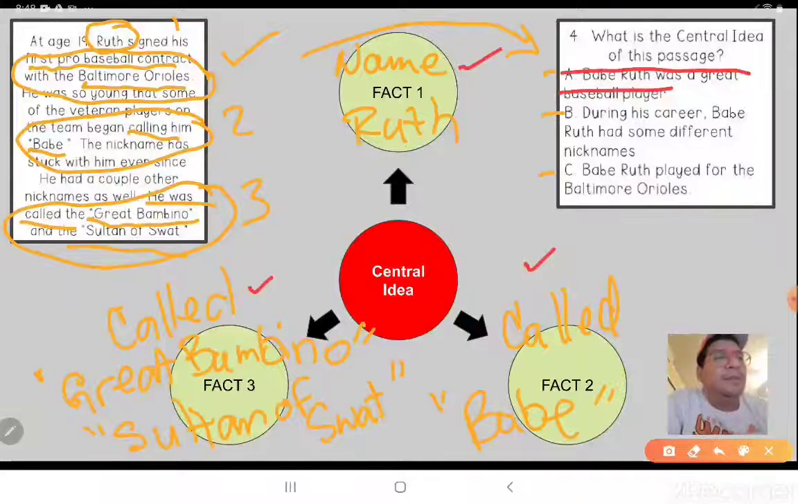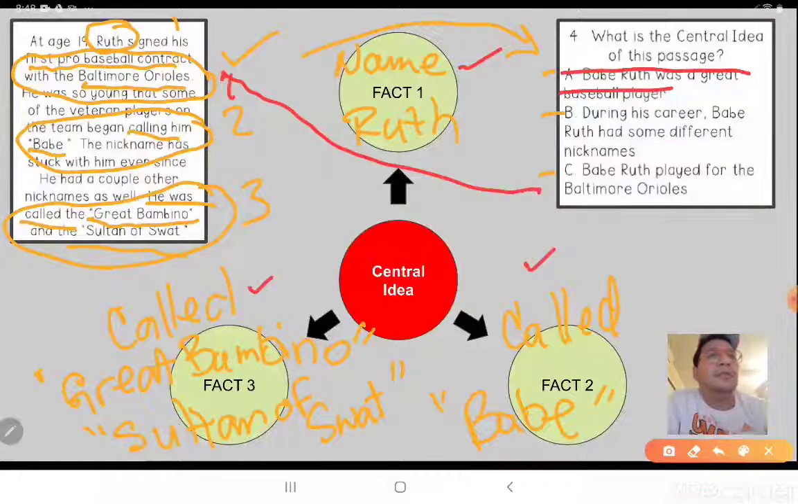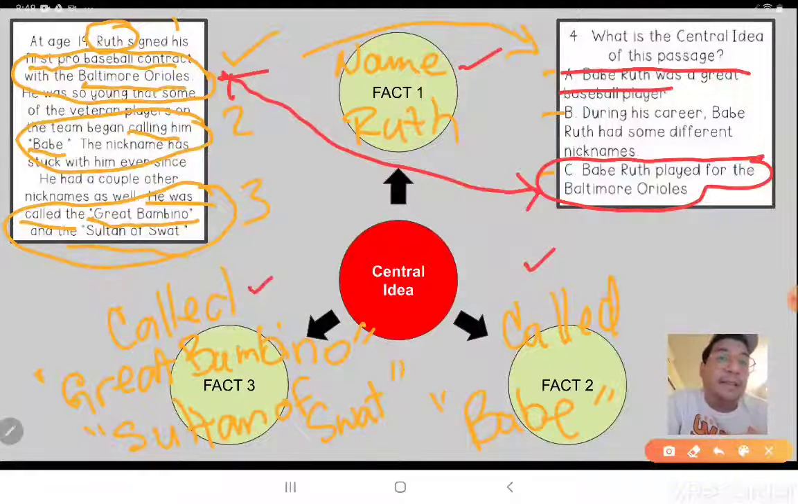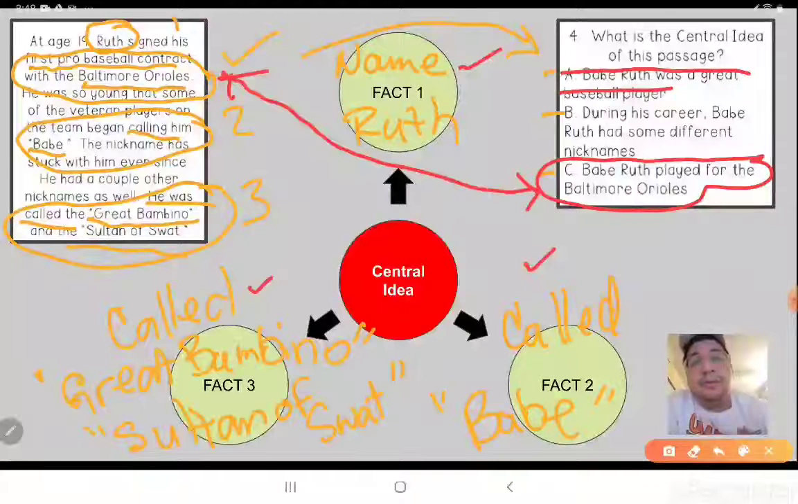Babe Ruth played for the Baltimore Orioles. Yes, that's a fact. It was here in the reading, right? This is true. But does this fact have other facts that support it as being the main thing of this reading? No, I don't see it. And I know you didn't either. So for the most part, let's go ahead and scratch that one out. So now that we only got one choice available, that's the only smart choice we have available.